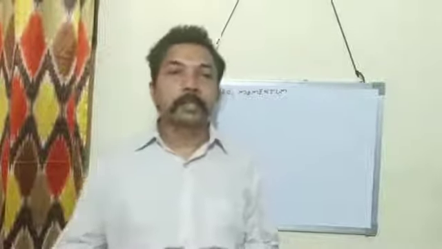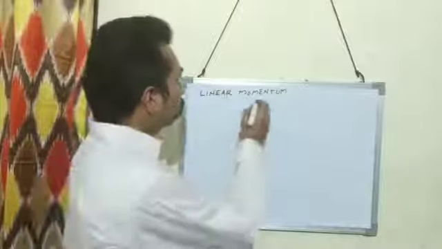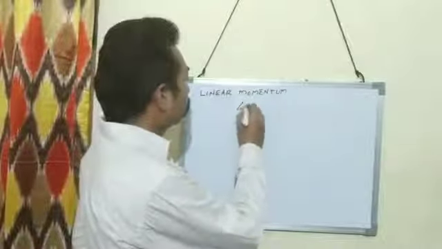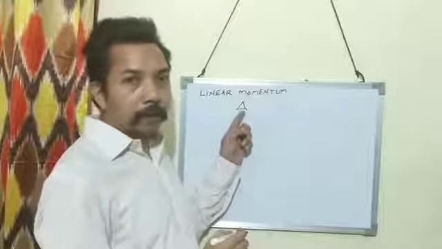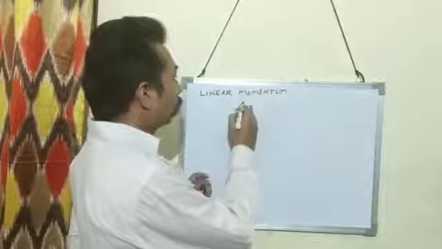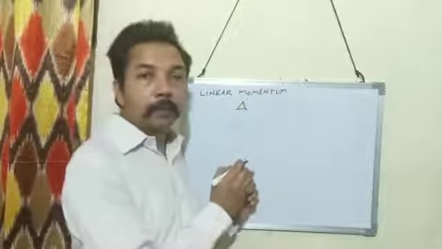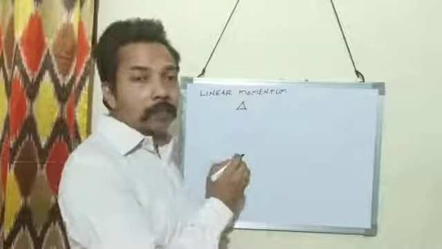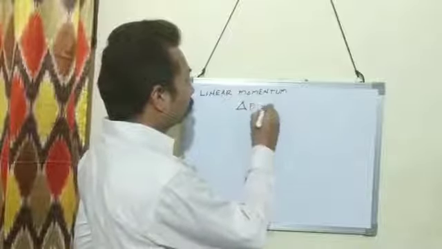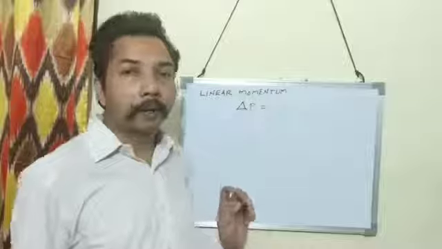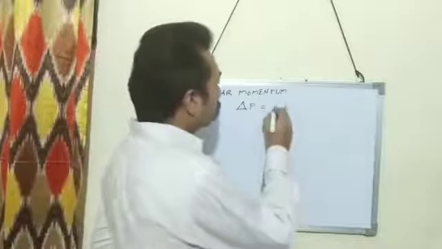Next one is change in momentum. For representing change, we use the symbol delta. This small triangle-like symbol denotes change, and it is called delta. Delta P means change in momentum.